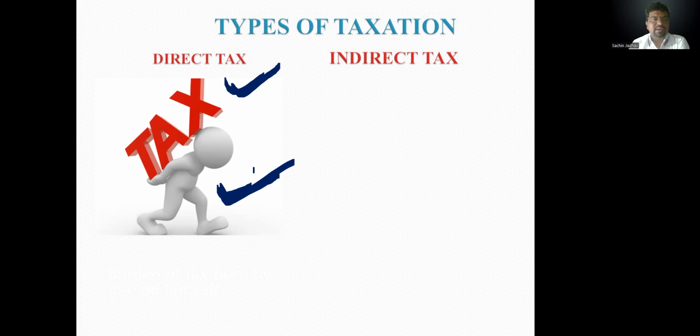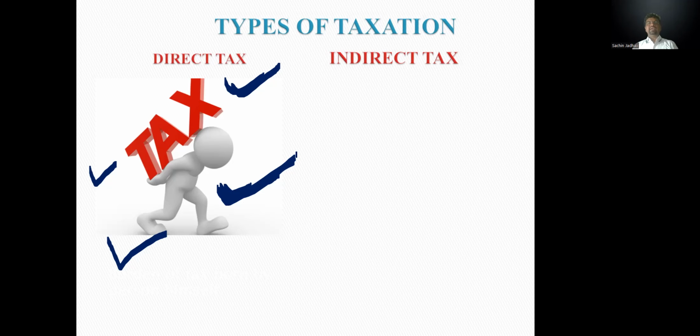Two things are most important here: levy of tax and burden of tax. If both are only on one person, this is the burden of tax and this is the levy of tax. Levy of tax is only on Mr. A, and burden of tax is also only on Mr. A. When levy of tax and burden of tax are on one person, it is called a direct tax.